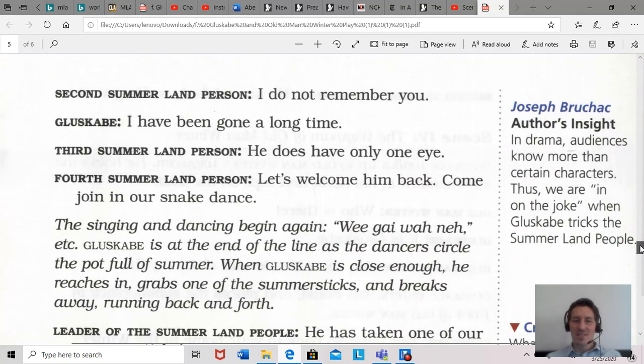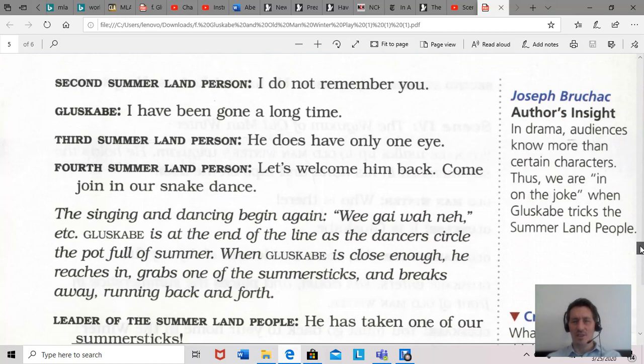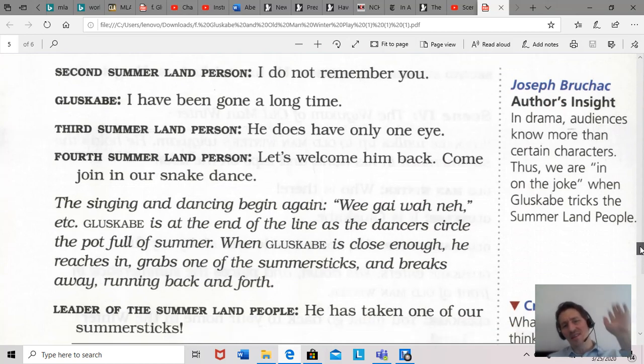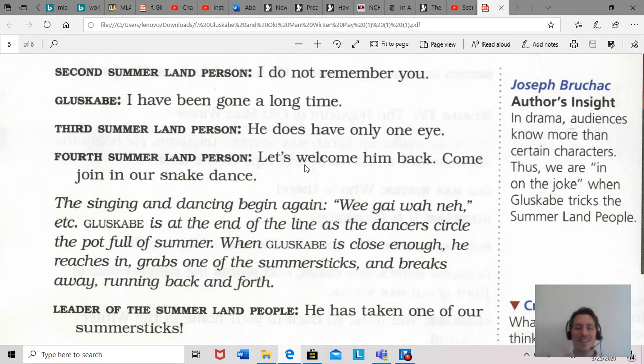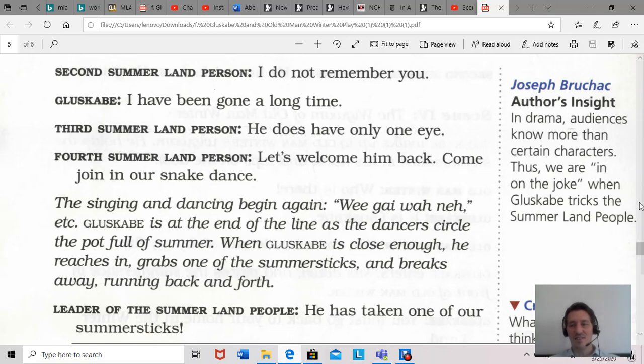Yeah. So the second Summerland person says, I do not remember you. And he's like, no, I've been here. I've been gone a long time. I've been gone away. You remember there was that one time? Okay. So he's trying to trick them. And then the Summerland person says, the third one, he does have one eye. And the fourth one says, let's welcome him back. Join in our snake dance. We got one. And so he just joins in. So we see that these aren't the brightest people. So Gluskabe probably right away is like, okay, I can fool these people. They think I'm one of them. They don't even realize this is a patch and I have 2 eyes.